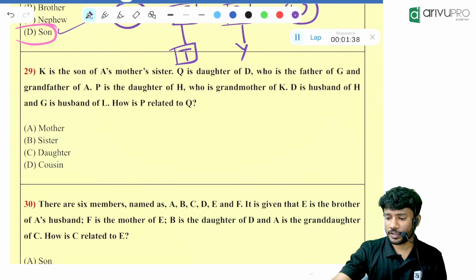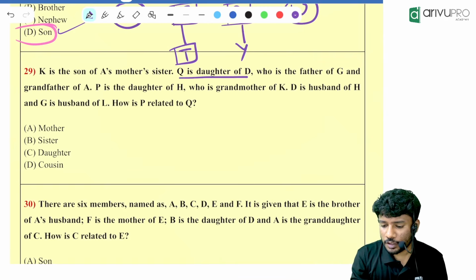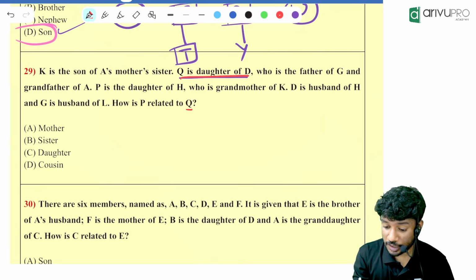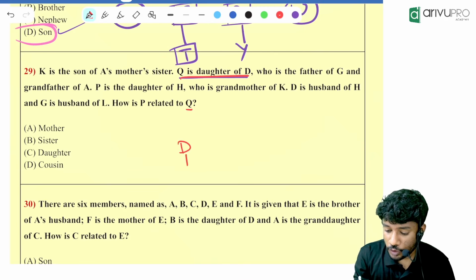Can I try? Q is the daughter of D, because we need to connect Q. I am starting with the second line. We will check. Q is the daughter of D. Daughter means male or female? The female.